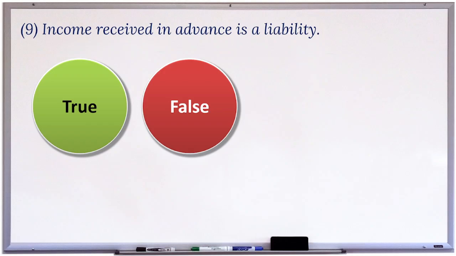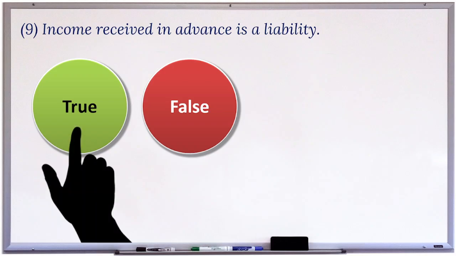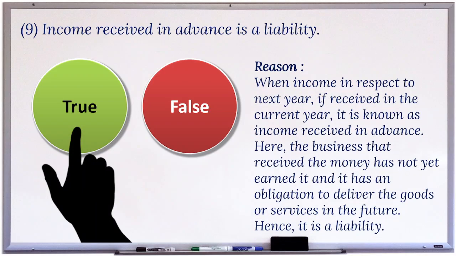9. Income received in advance is a liability. This statement is true. Reason: when income in respect to next year is received in the current year, it is known as income received in advance. Here, the business that received the money has not yet earned it, and it has an obligation to deliver the goods or services in the future. Hence, it is a liability.